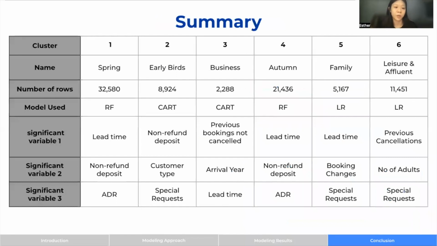To summarize our 6 models, we have made 6 clusters: Spring, Early Birds, Business, Autumn, Family, and Leisure and Affluent. They all have very different characteristics, and we ran different models that we think will fit the segment best in our analysis. We've identified some of the significant variables. Of course, there are many more variables, but we've chosen some to show here to summarize our findings.